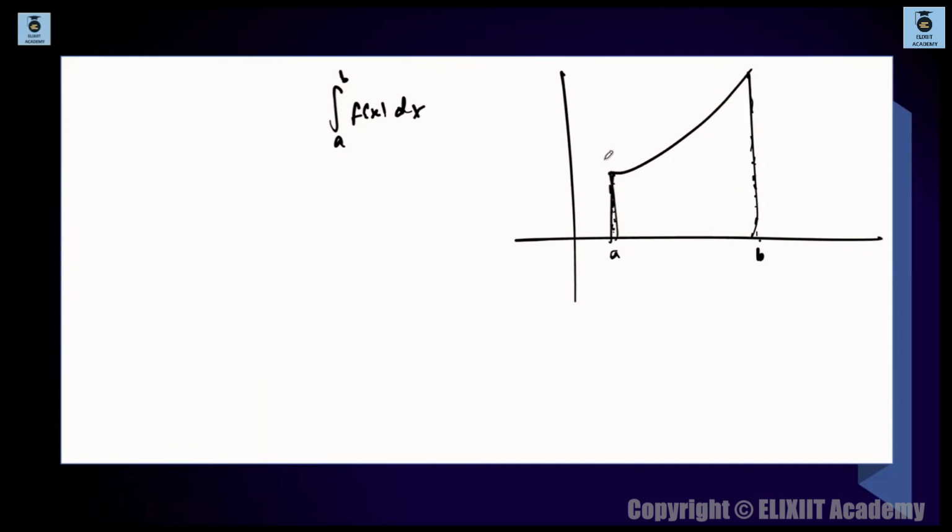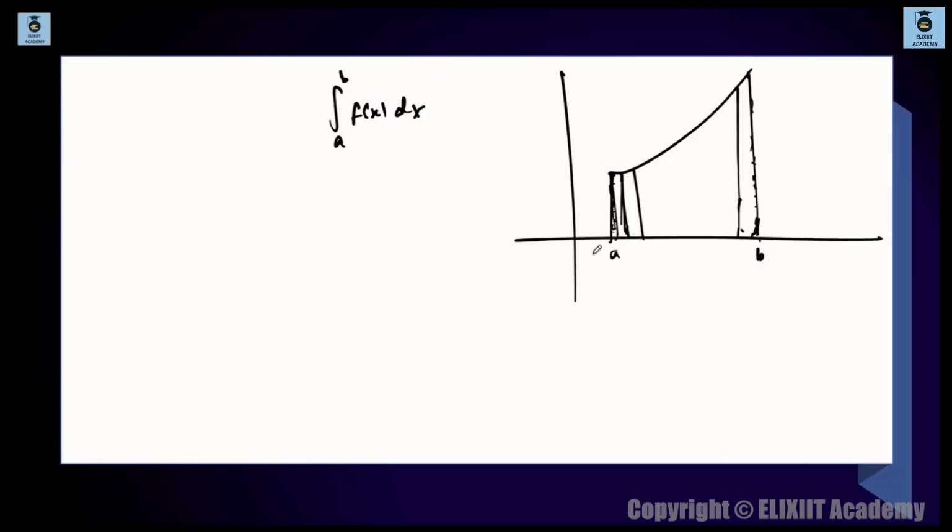I'll take the first strip over here. Likewise, here is the first strip. Like the first strip, I'm taking the strips over here. Then the second strip comes here, and so on and so forth. Likewise, we'll have so many strips over here. The last strip will be somewhere over here. I am dividing this region into small strips.